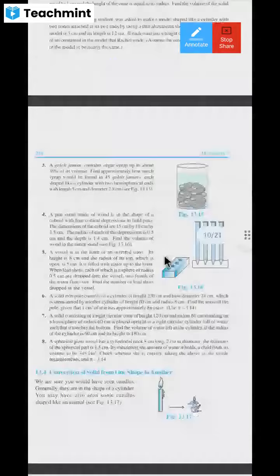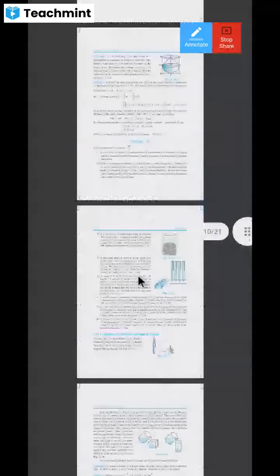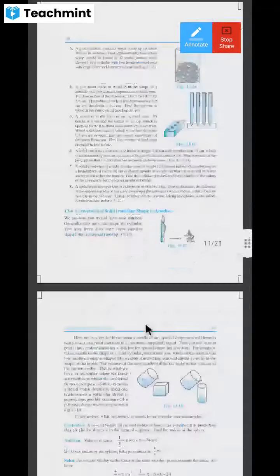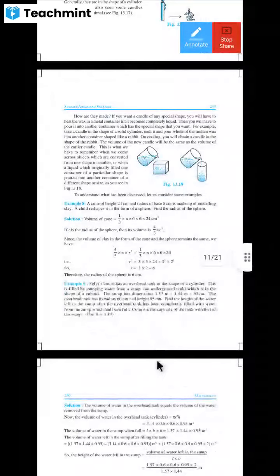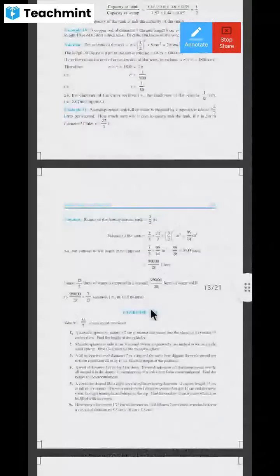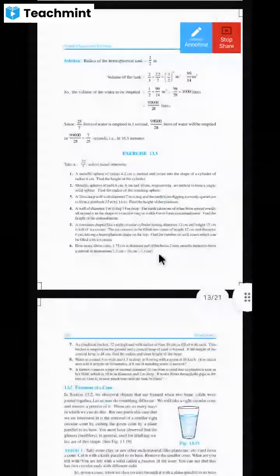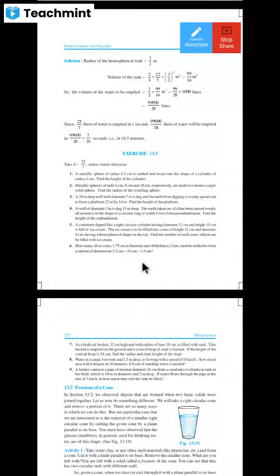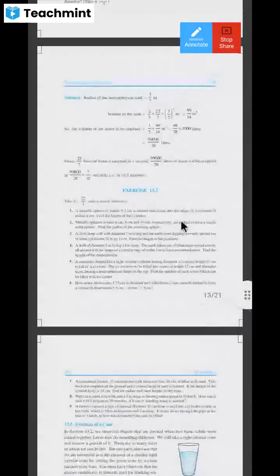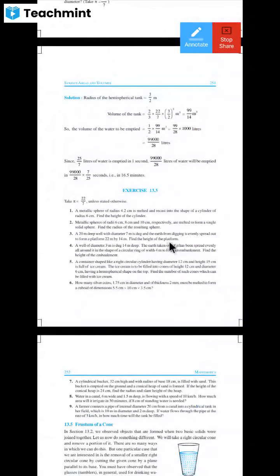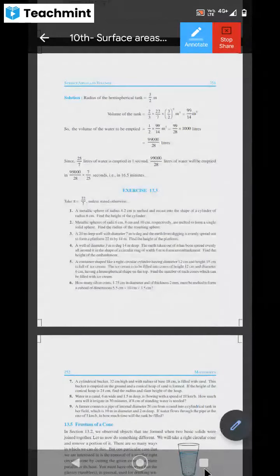Now let me give you input. Don't you want to solve this third exercise also, dear children? Yes, sir. You want to solve the third exercise also, no? So don't you need some input for this third exercise? Yes, sir. Let me give you some input for the third exercise so that you can solve that also.